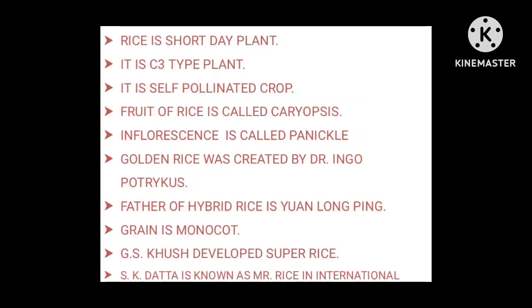Rice is a short day plant. What does short day plant mean? In short day plants, for the reproductive phase, the day length should be less than 12 hours. It means during reproductive phase, ripening, and maturity, day hours should be less. But for vegetative growth, day hours should be more than 12 hours.